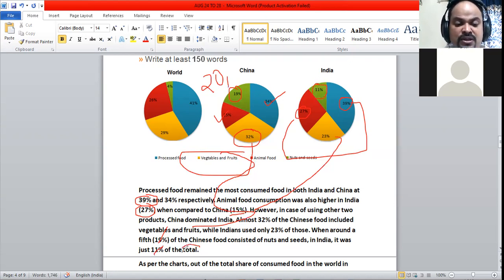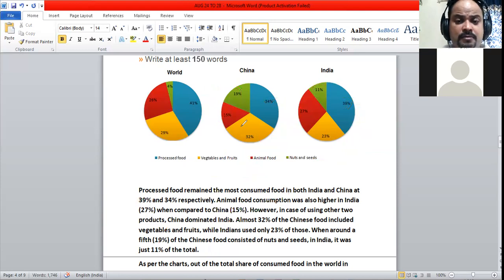The word total is given in this paragraph too. In the previous paragraph too, we have seen out of the total consumption. Here also we have mentioned out of the total consumption. So 34%, 39%, 11% come out of the total consumption in India, out of the total consumption in China. That's it, and we have come to the end of this particular part.